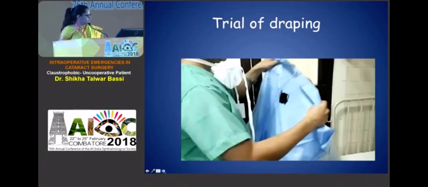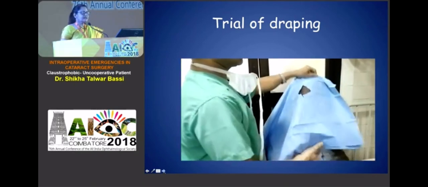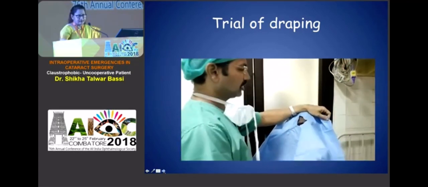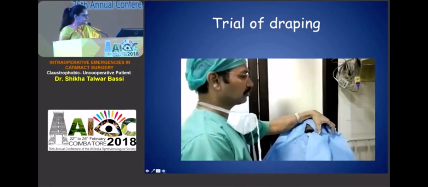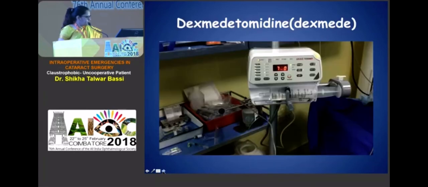Now, for these patients where you know that the patient has claustrophobia, a trial of draping can be given, like what's being done in this patient. He was told what to expect during the surgery. After the trial of draping, what is required is sedation. These patients require sedation, and Dexmed is a drug of choice in these cases. It is to be given as a slow infusion. You need to have an infusion pump for that.